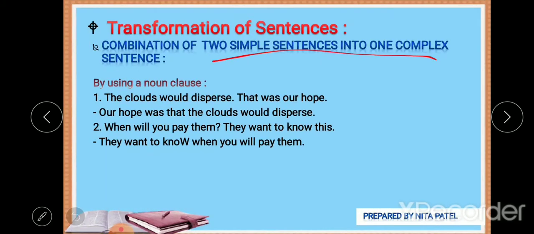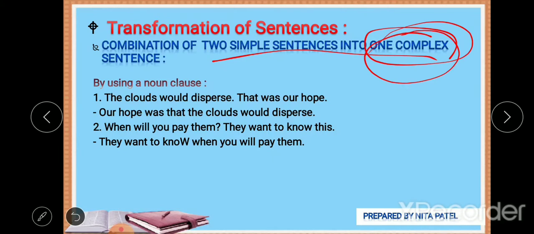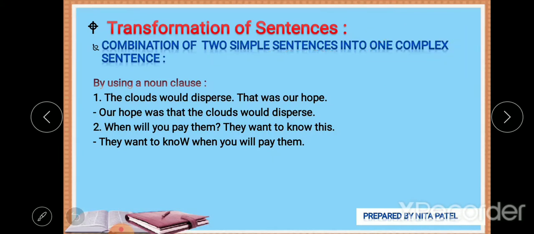Now we will see how, if two simple sentences are there, we can combine them into one sentence. Which kind of sentence? A complex one. First and foremost, by using a noun clause to combine. Earlier we have seen how to frame a noun clause. A noun clause acts as a noun.